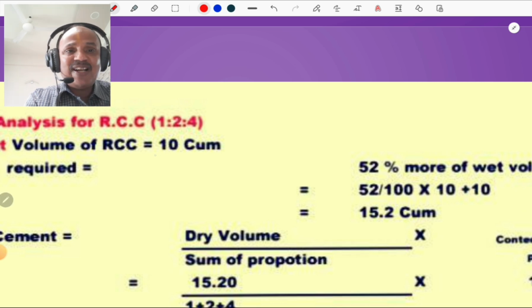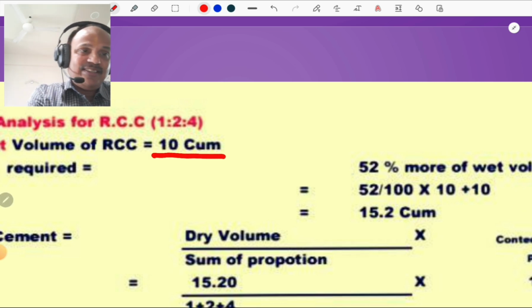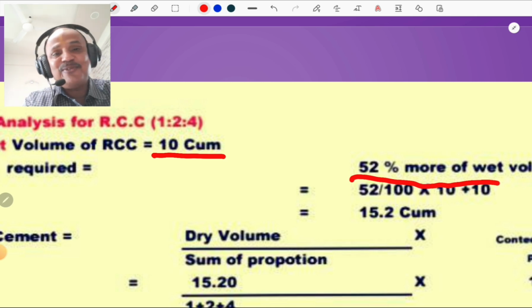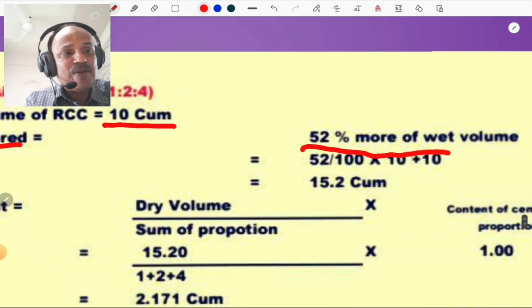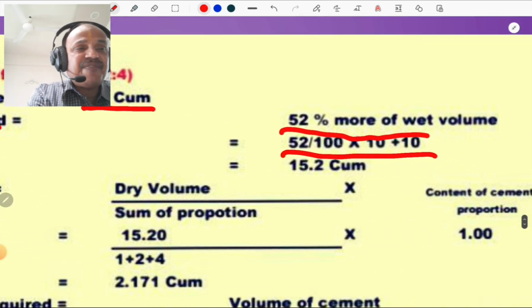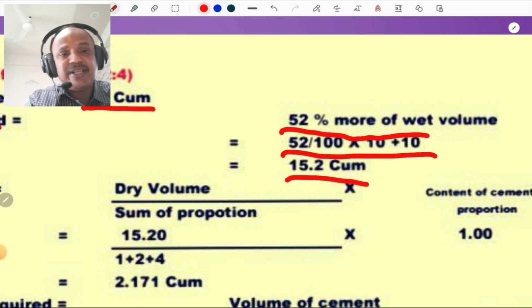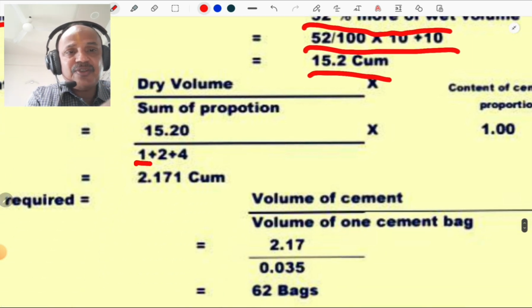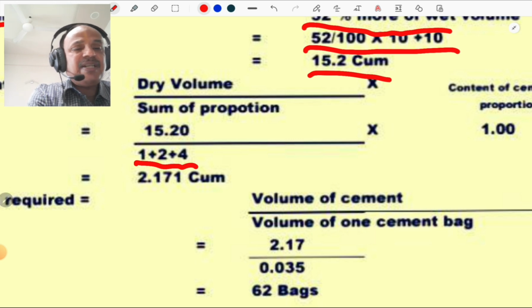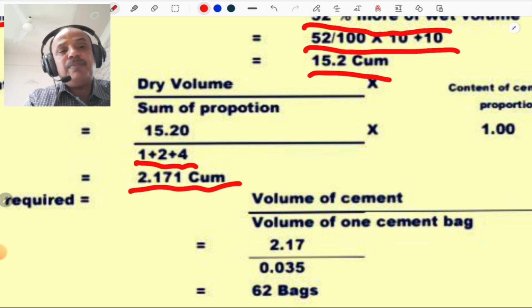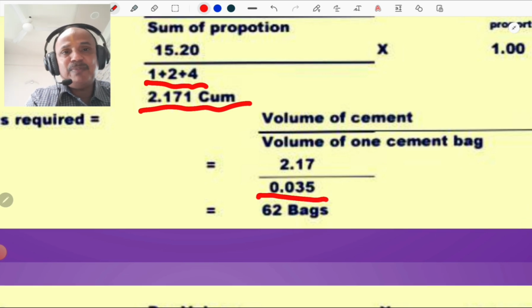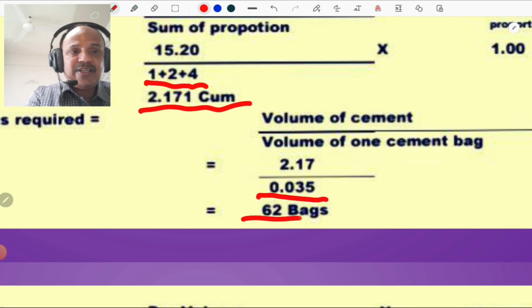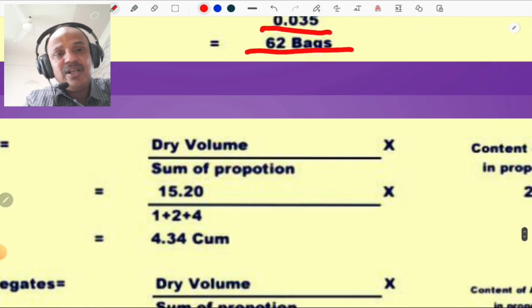So volume of RCC is 10 cubic meter and 52% for conversion of wet volume into dry volume. So dry volume requirement is 52% of 10. So 52% of 10 is 15.2 cubic meter. We divide it by the proportion, similar to 1 to 4. So 15.20 divided by 7 multiplied by 1, that is the volume of cement. So divide it by 0.035, that is the volume of cement bag in cubic meter, you get 62 bags as in the last problem.